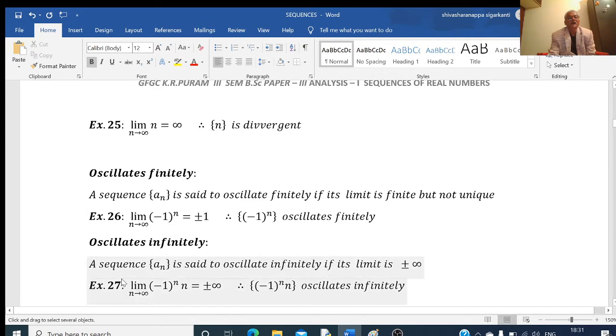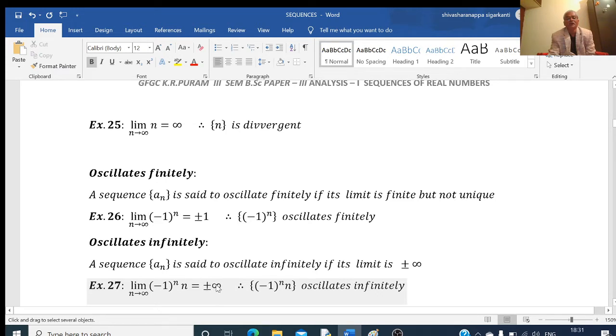Another type of sequence oscillates infinitely. Consider this example, (-1)^n times n. If I take the limit of this, as n tends to infinity, (-1)^n gives plus or minus 1 and n tends to infinity. So we are getting plus or minus infinity.